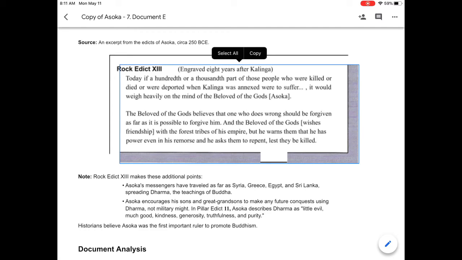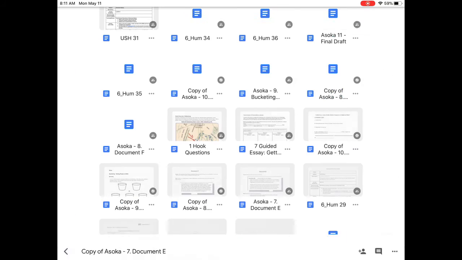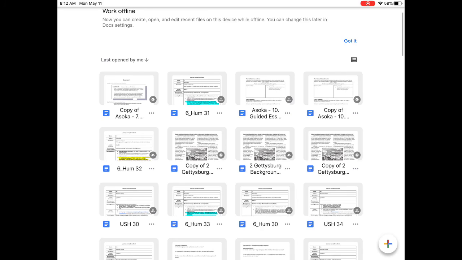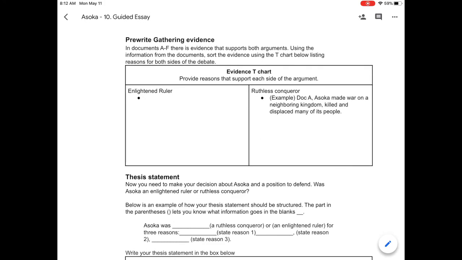And that's kind of more of an enlightened thing to do as a king. So document E has evidence that goes on both sides of our T chart up here. There is some evidence that would go under the enlightened ruler side and on the ruthless conqueror side.